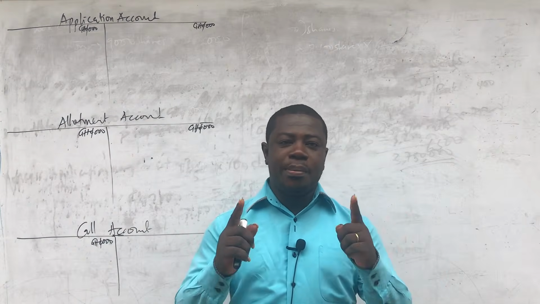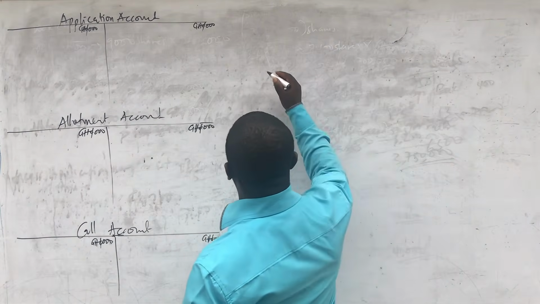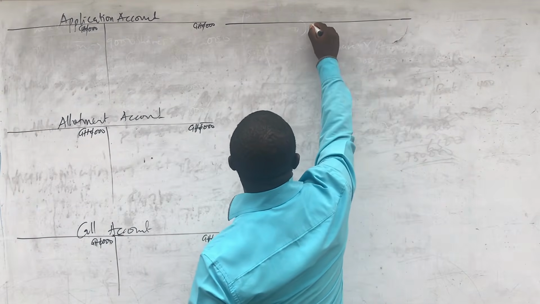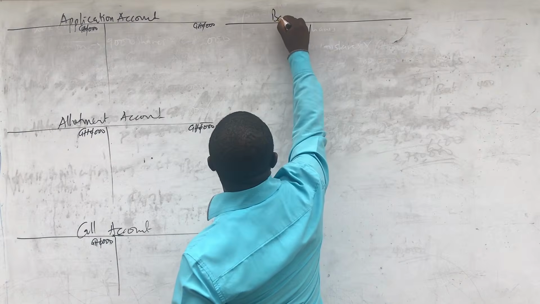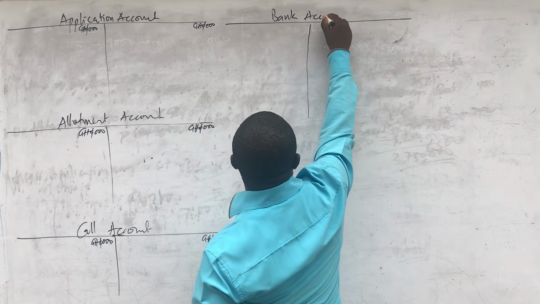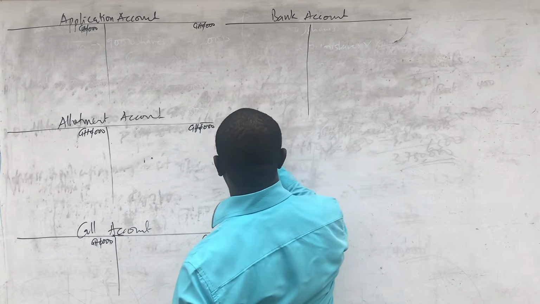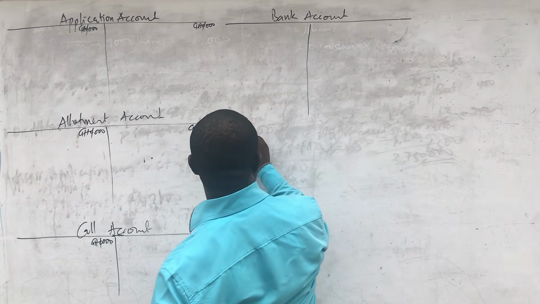And then I'm going to open the bank account and then the stated capital account. So let me open an account for bank. So bank account, and then the stated capital account.